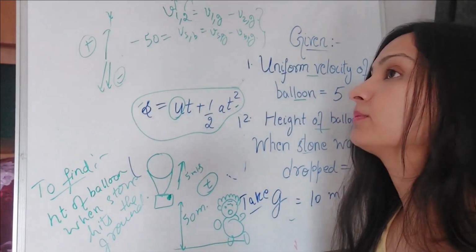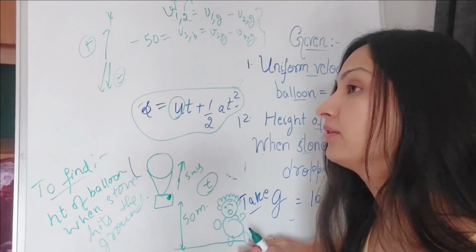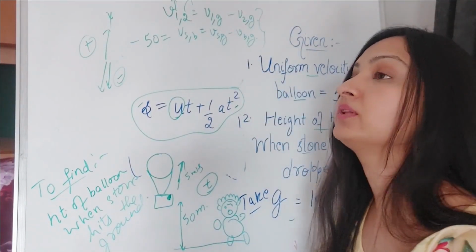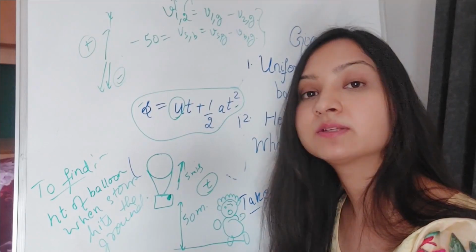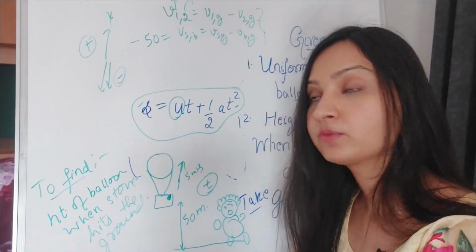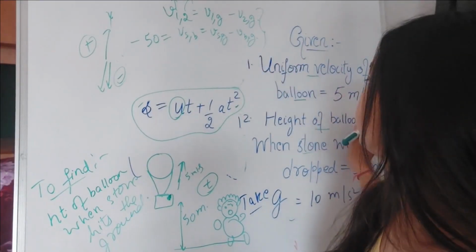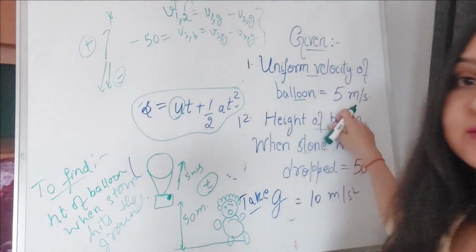The boss standing on the ground is watching the balloon going upward with a uniform velocity of 5 meters per second.